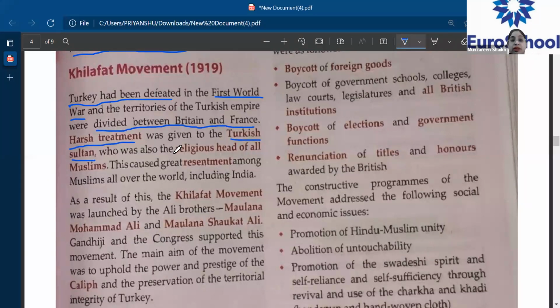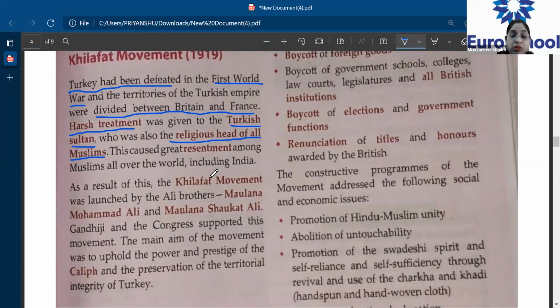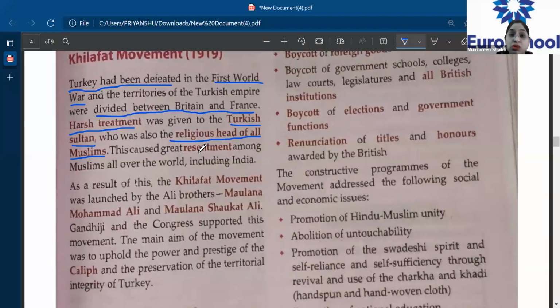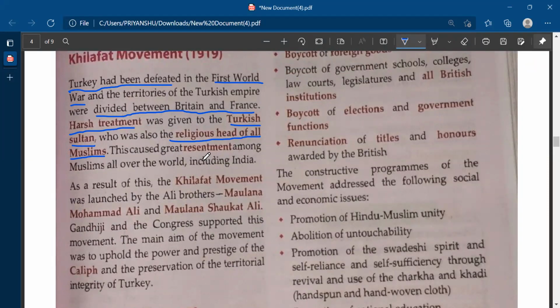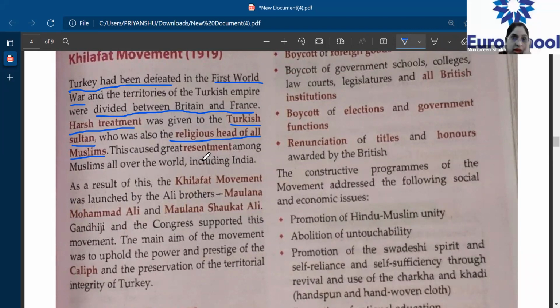So now when Turkey got defeated and divided among Britain and France, what did they do after the defeat? They started treating the Turkish Sultan very harshly. And who was this Turkish Sultan? He was the head of all Muslims, including the Muslims who were there in India also. Okay, so they considered him as head. That's the reason in Islam he is called Khalifa. From that word Khalifa, we come to this Khilafat movement, because their Khalifa was being treated harshly.